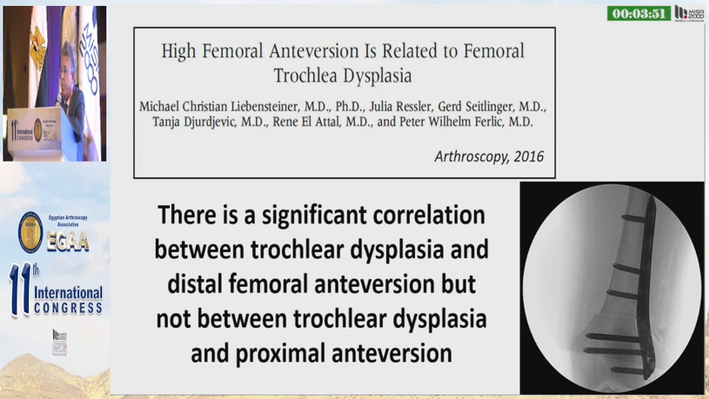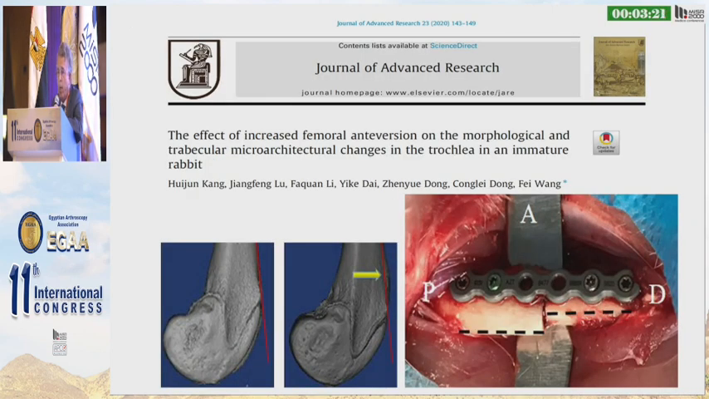There is a significant correlation between trochlear dysplasia and distal femoral anteversion, but not between trochlear dysplasia and proximal anteversion. Therefore, in patients with CLPI and trochlear dysplasia and femoral anteversion, the femoral anteversion should be corrected by performing a supracondylar osteotomy, because the origin of the femoral anteversion is distal.